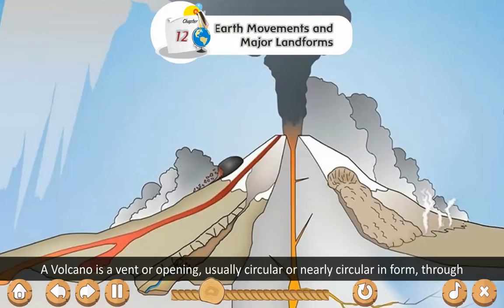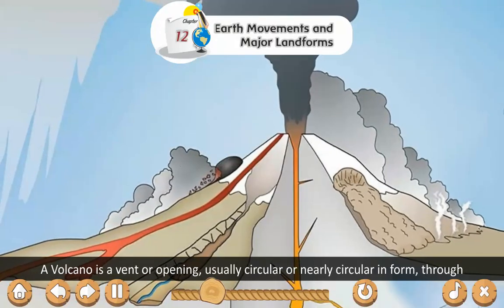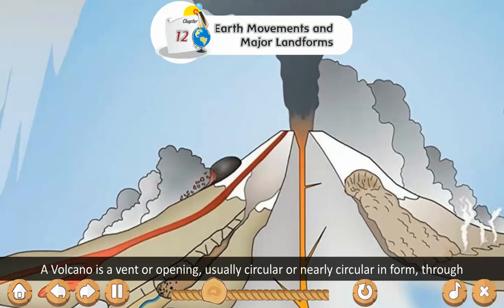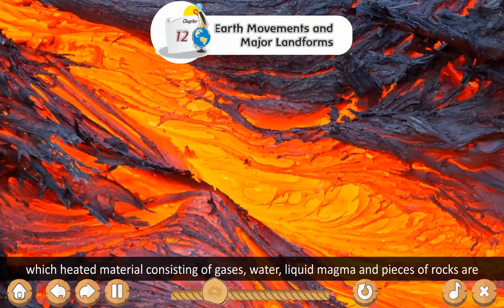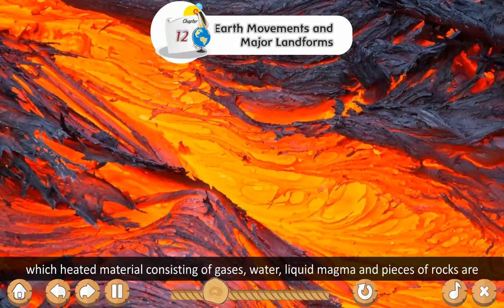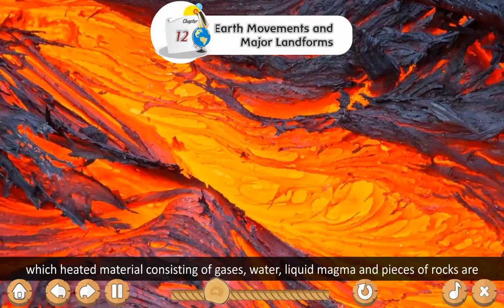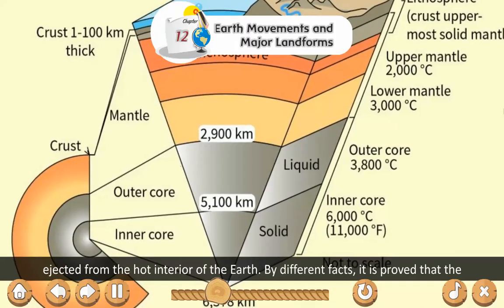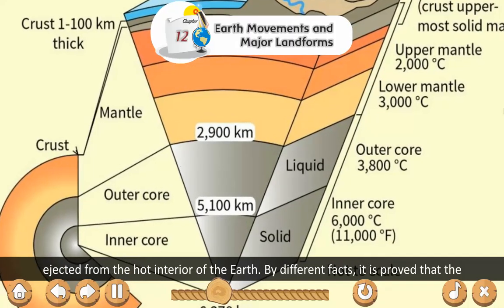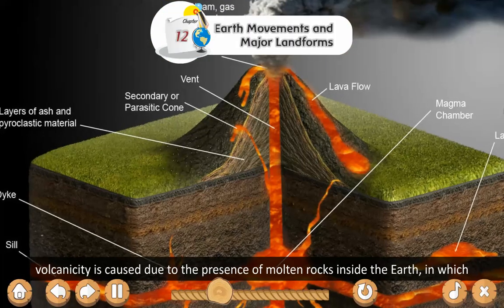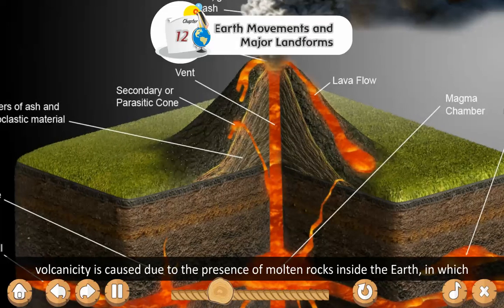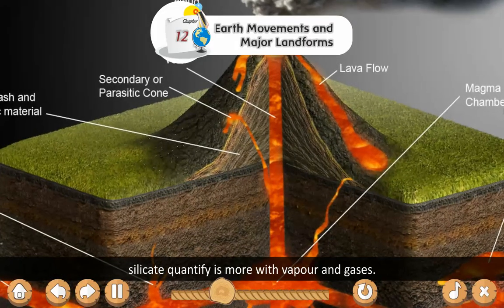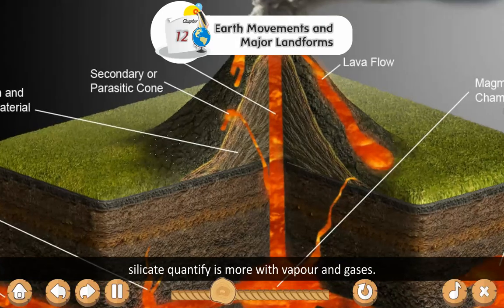Volcano. A volcano is a vent or opening, usually circular or nearly circular, through which heated material consisting of gases, water, liquid magma and pieces of rock is ejected from the hot interior of the earth. By different facts, it is proved that volcanicity is caused due to the presence of molten rocks inside the earth, in which silicate quantity is more than vapor and gas.